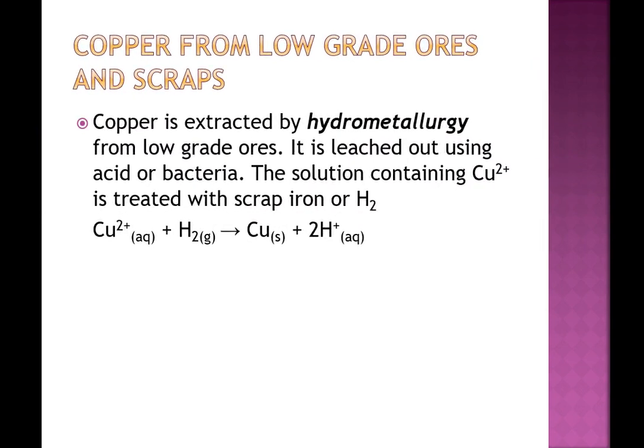Copper can also be obtained from low-grade ores or scraps. From here, copper is extracted by hydrometallurgy. Hydrometallurgy means reduction using hydrogen. It is leached out using acid or bacteria. The solution containing copper ions is treated with scrap iron or hydrogen. So, copper ions on reaction with hydrogen will give us metallic copper along with H+ ions.